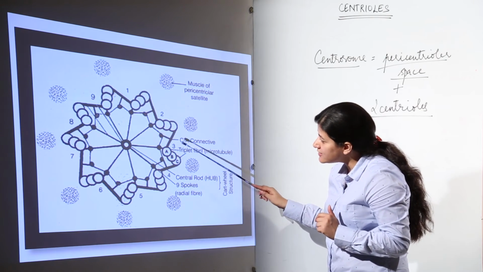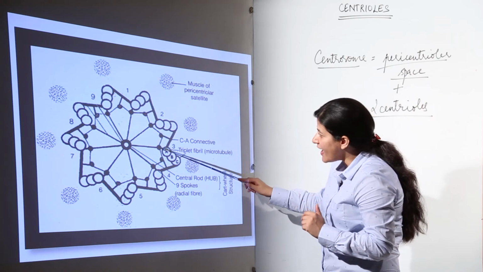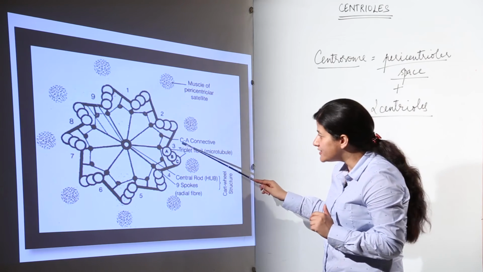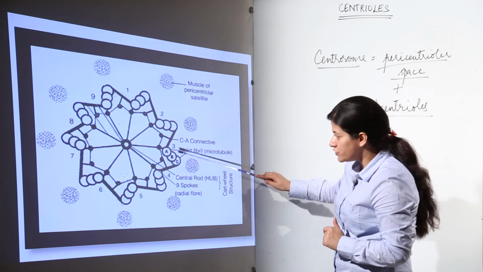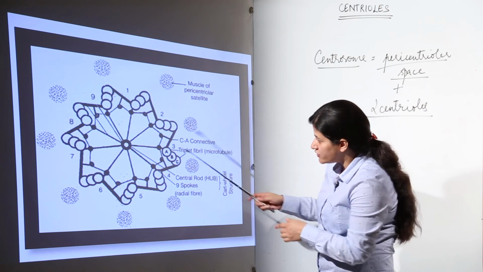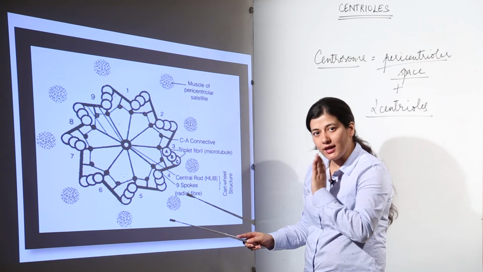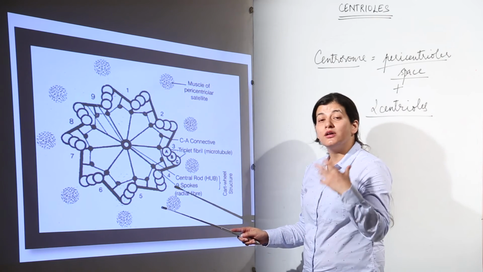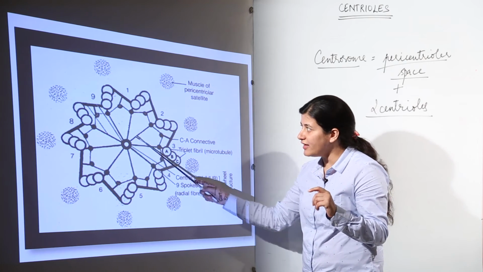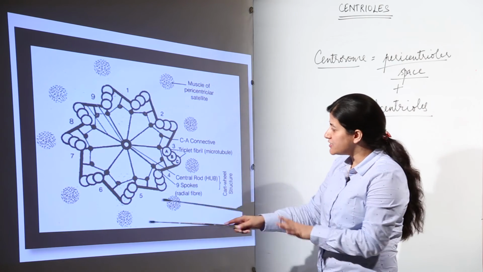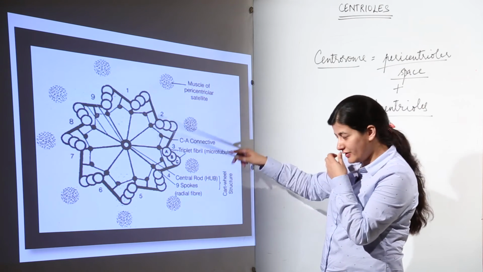This C is linked to the A of the other triplet by an AC linker, or we call it a CA connective. What you see over here is the central hub, as we call it. This hub does not have any microtubule, unlike the 2 microtubules we had in the case of flagella. Over here it is empty. This looks like a cartwheel structure. As we can see, the cartwheel is the structure.